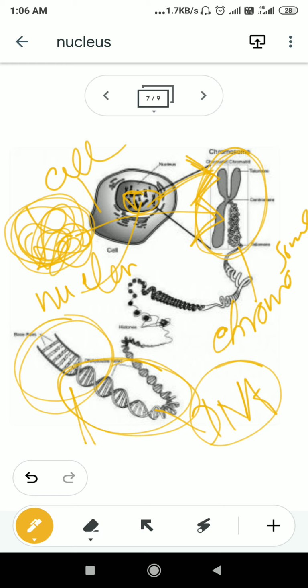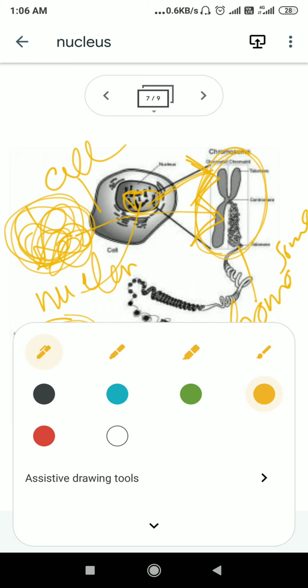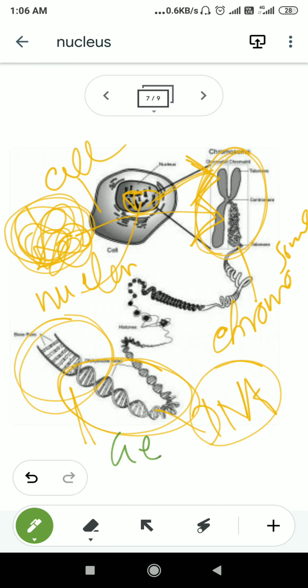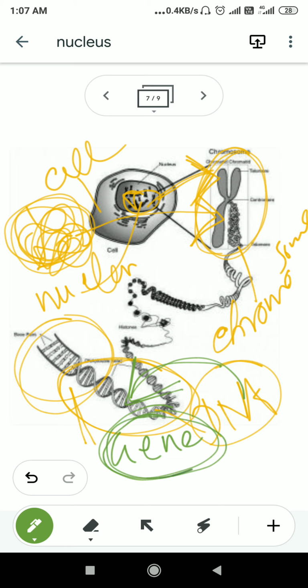A definite segment of the DNA is known as a gene, and this gene is responsible for carrying information from one generation to another. All our expressive or morphological characteristics as an organism are determined by this little structure known as the gene.